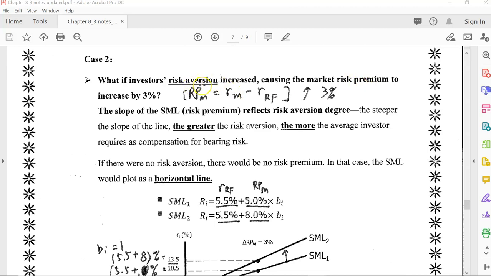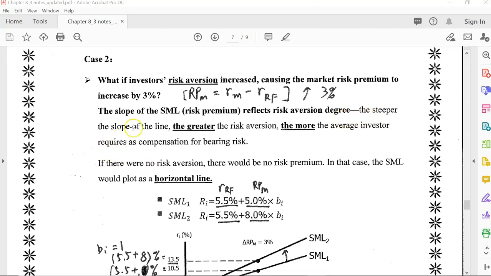So if the risk aversion degree increased, and our market risk premium, RM minus RF, increases by 3%, the slope of the SML would reflect this change in risk aversion degree.